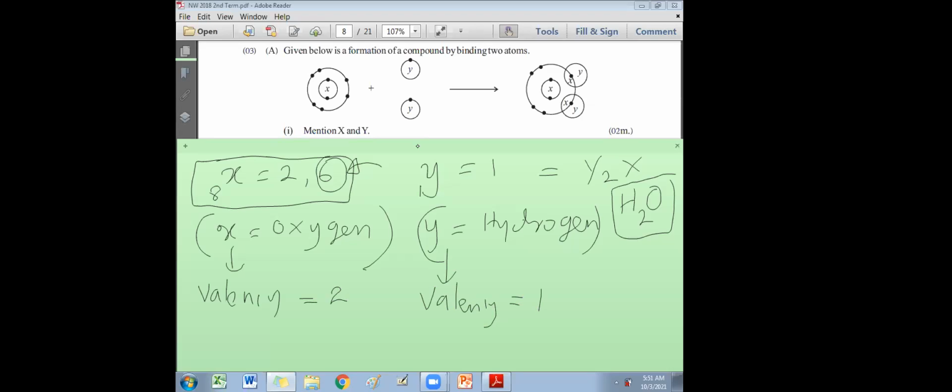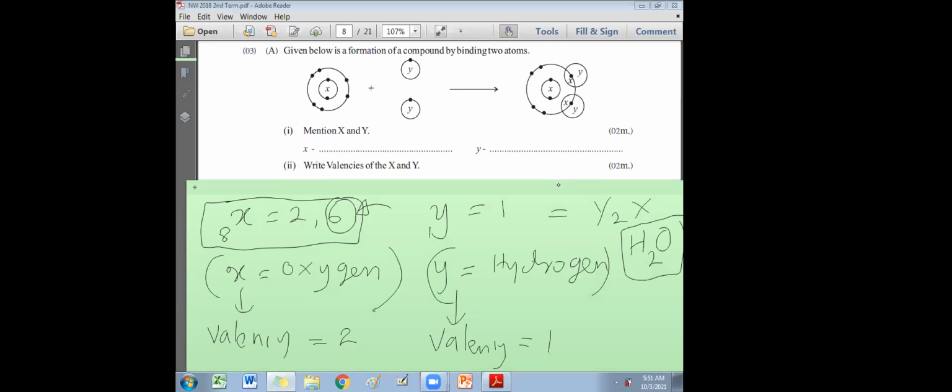What is valency? Number of electrons shared, gained or given out by an atom. Number of electrons gained, given out or shared by an atom is known as its valency. Right. So that is how you get the answer for part 1 and part 2.